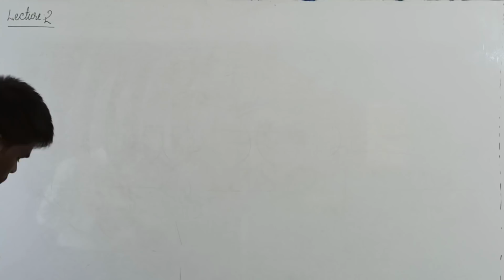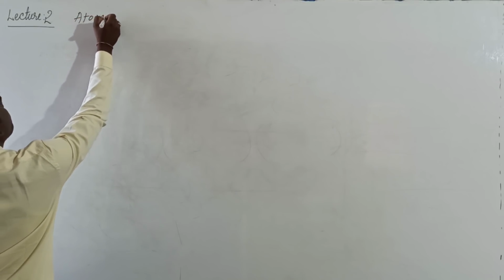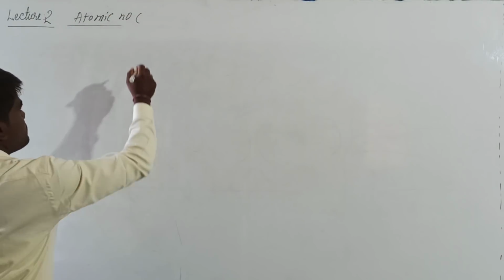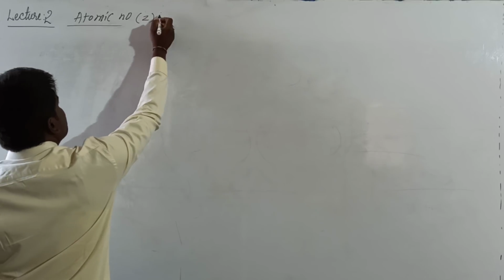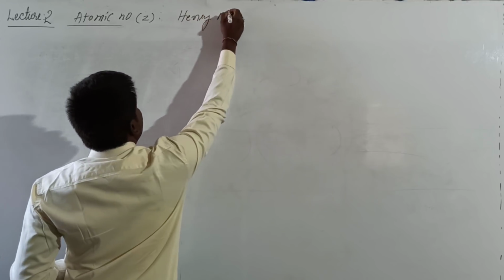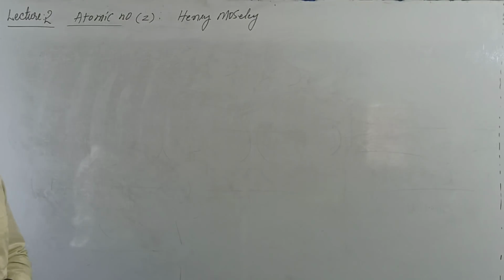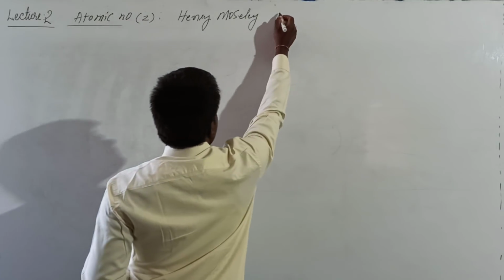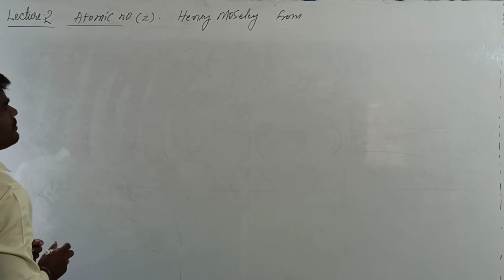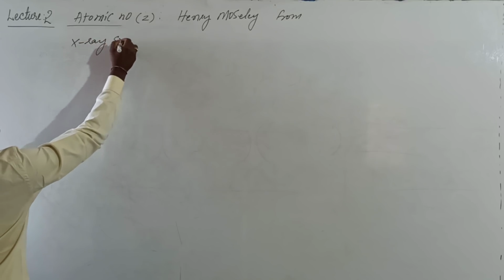As you all know, atomic number is denoted with Z. It was discovered by a scientist called Henry Moseley, from X-ray spectroscopy.